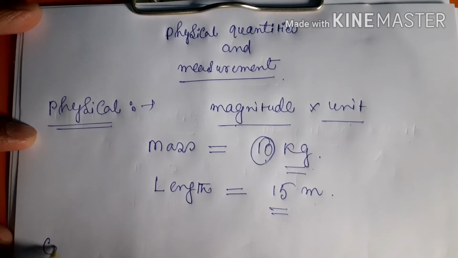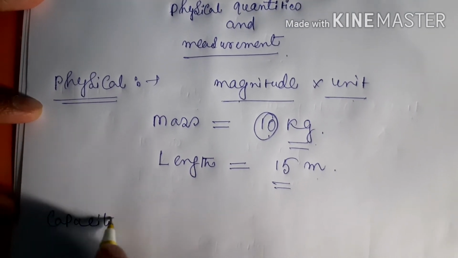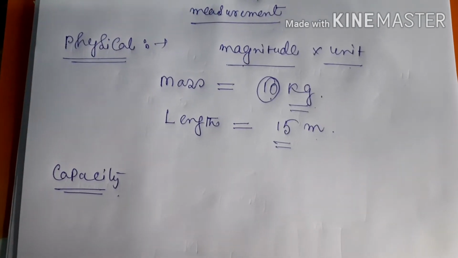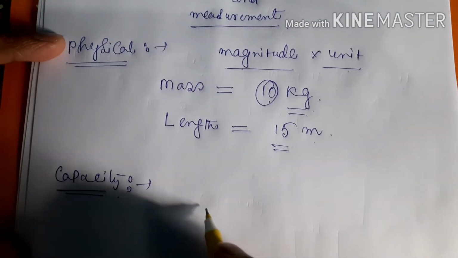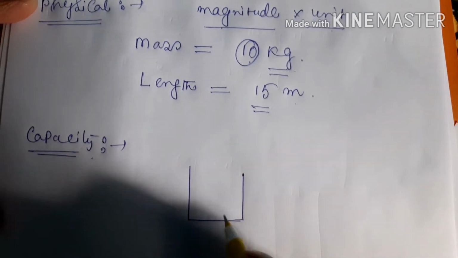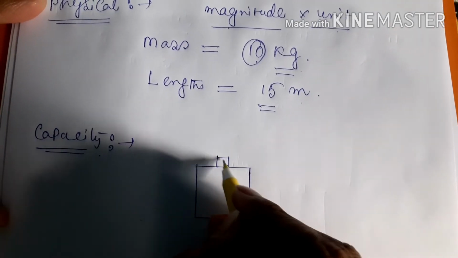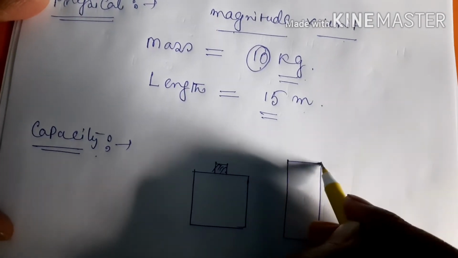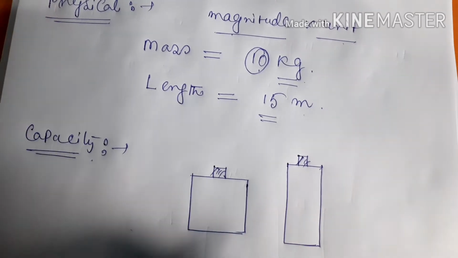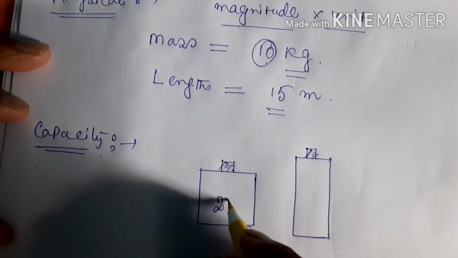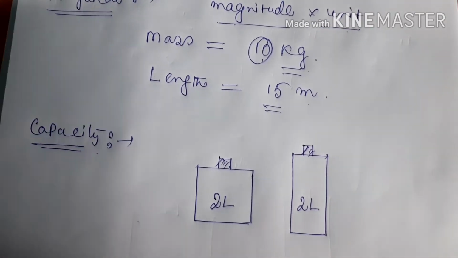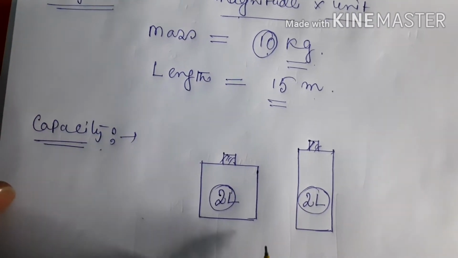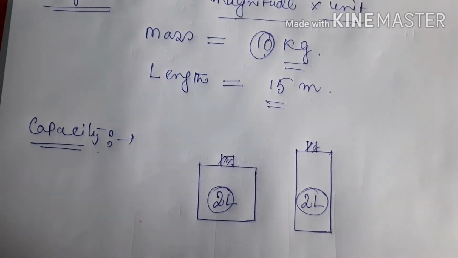Next one is the capacity. Capacity means the space available in a container. Suppose the shape of the containers could be different. Maybe you have taken one type of container like this, and another type of container like this. The shape of these two containers is different. Here you have taken 2 liter, and here also 2 liter. So the 2 liter quantity is constant for both, but the shape of these two things is different.